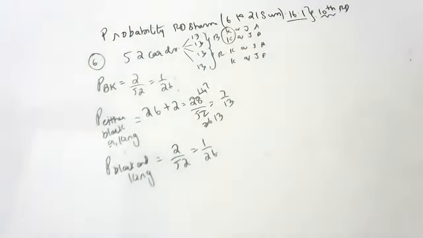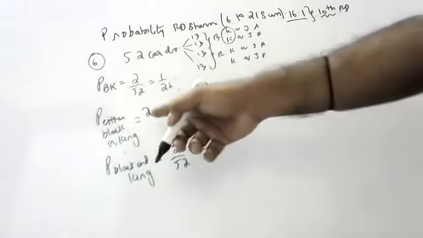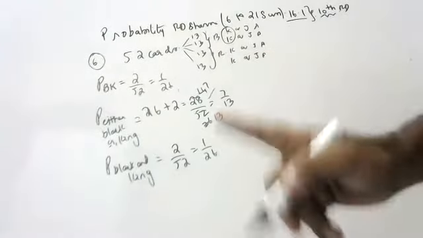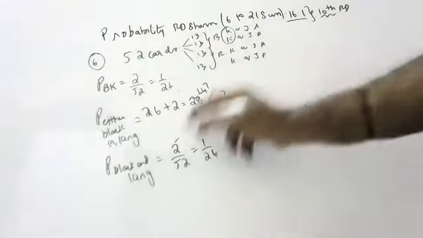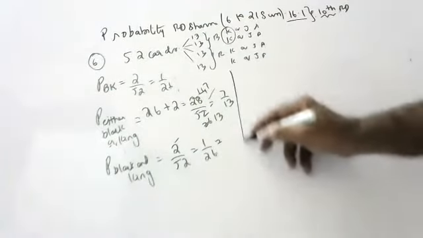Okay, children, either black or king, anything is okay, means 28. But black and king, compulsory black and king, he said. Only two are there, children, black and king. So this is 2 by 52, that is 1 by 26.